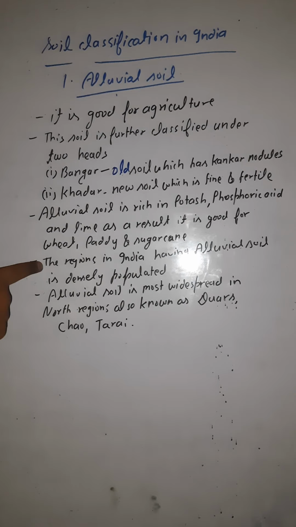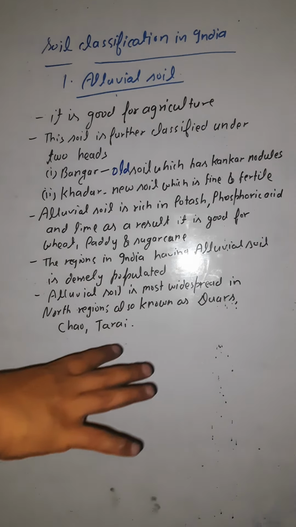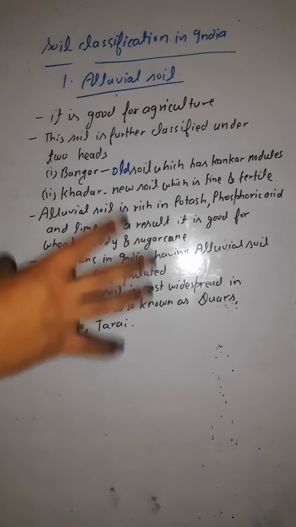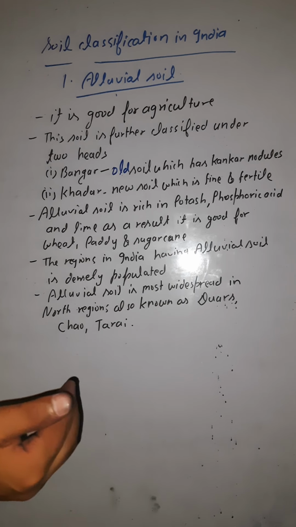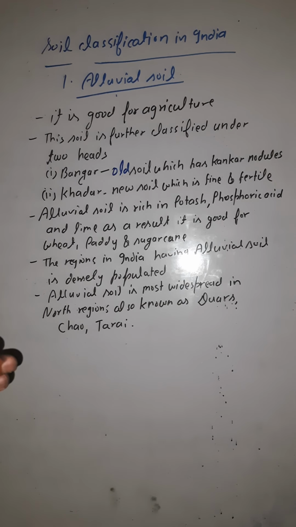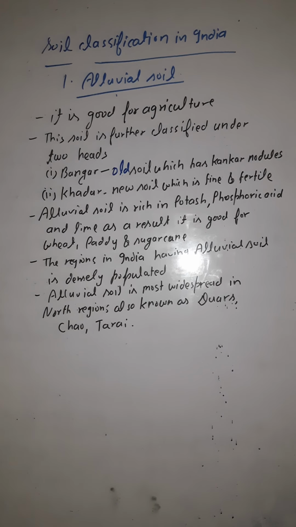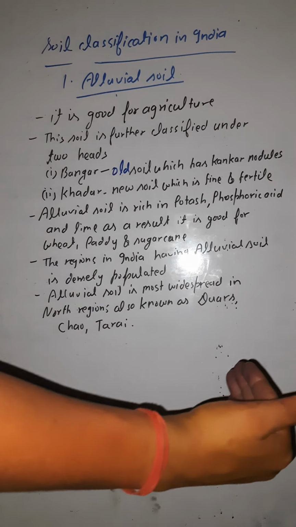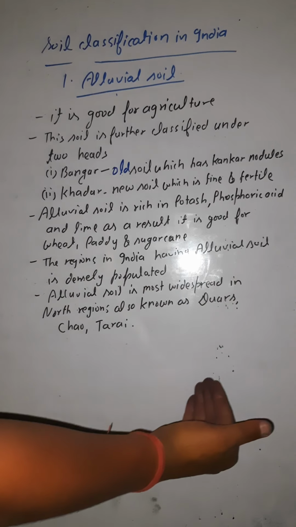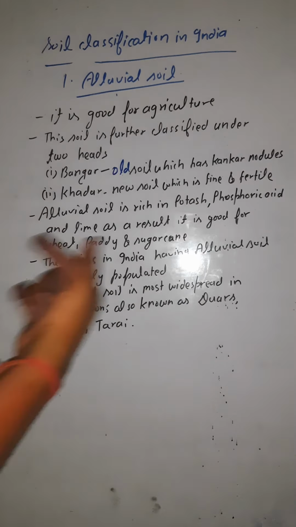The next point is that the regions in India having alluvial soil are densely populated. Why? Because alluvial soil is good for agricultural practice, and most of the population in India has agriculture as their occupation, so such regions are densely populated. One more point is that alluvial soil is most widespread in the northern part of India, and such regions are also known as Duars, Chaur or Tarai regions.